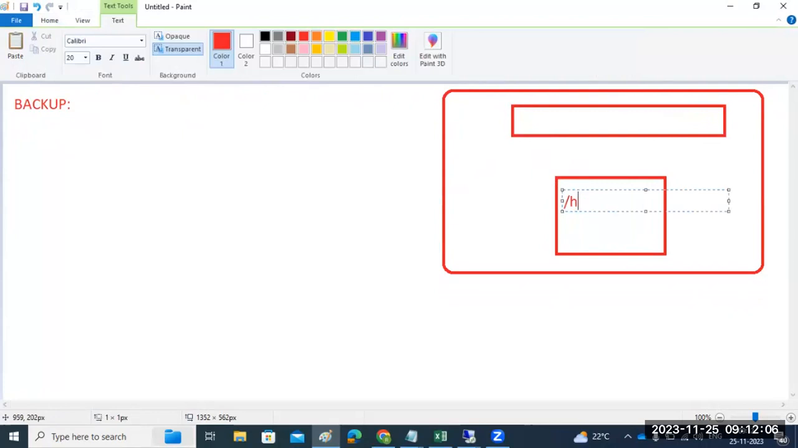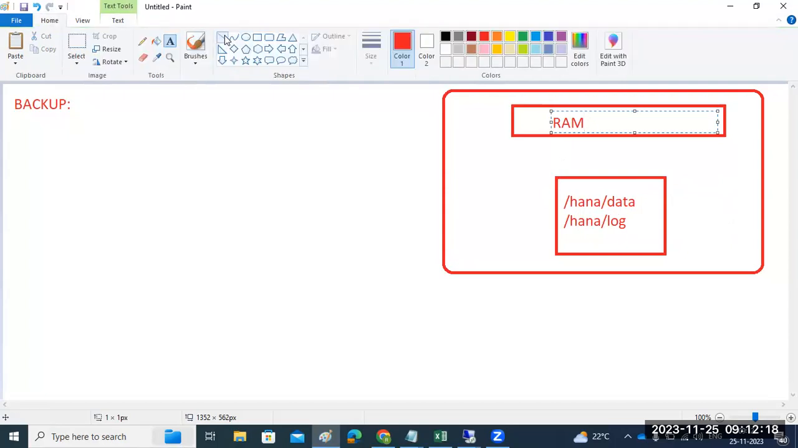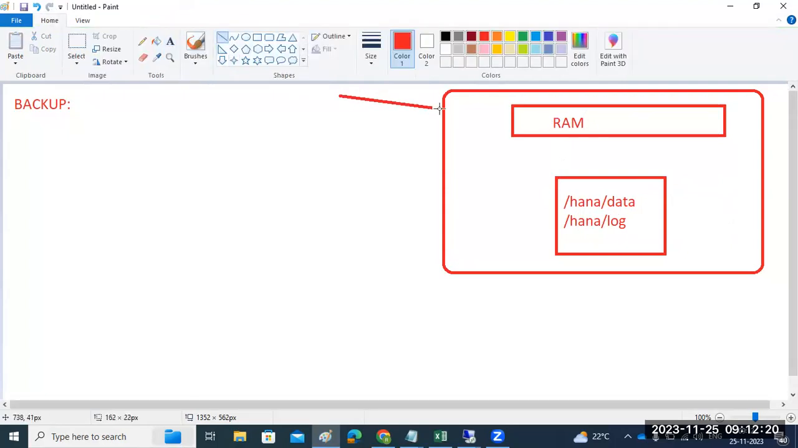This is /hana/data at file system level. This is /hana/log at file system level. And this is the RAM memory. All the business data resides in the RAM memory, right? Up to here we know. Then during the savepoint operation, one copy of the data moves to the data folder, at the operating system level.